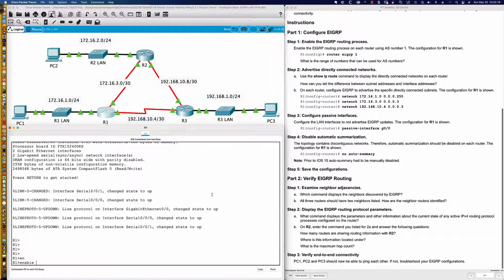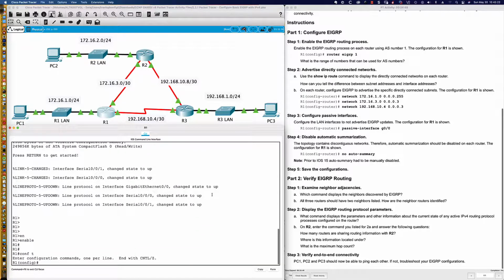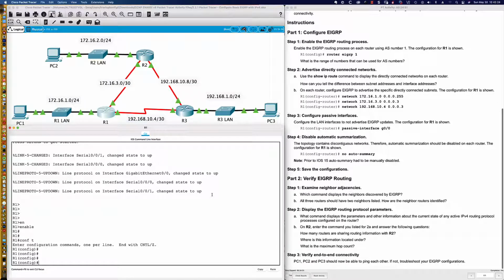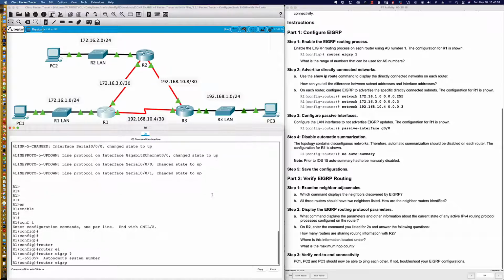Let's dive in here. We're in user exec. Let's get into privilege exec mode and into global config. We're talking about classic EIGRP, and you'll hear classic mode or 32-bit mode. What that means is that EIGRP for IPv4 and EIGRP for IPv6 are going to be different configuration stanzas. Here we're focused on EIGRP for IPv4. So we would simply say router eigrp, and then we've got this autonomous system number.